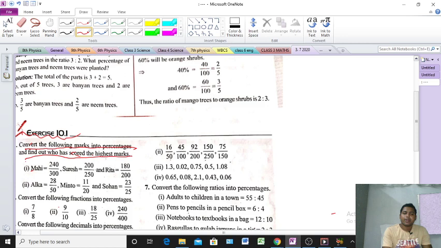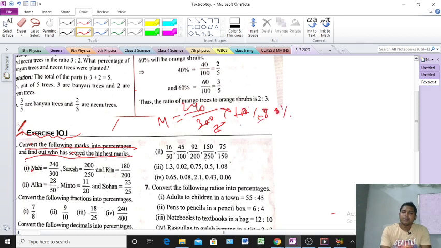For Mahi we find 240 by 300 into 100, because we are finding percentage. When we find a percentage, we multiply by 100. Cancelling the zeros, 3 times 80 gives 240. That means 80% is coming. That is for Mahi.